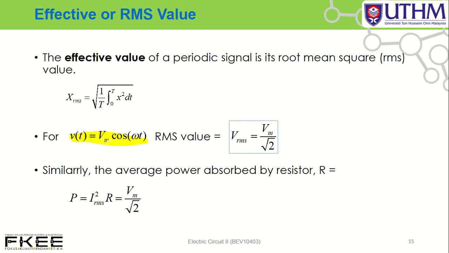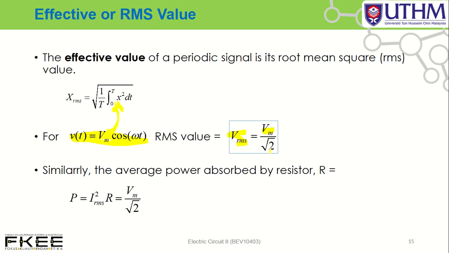How do we determine the RMS value of v(t)? When you solve this integration, you get V RMS equal to Vm over square root 2.